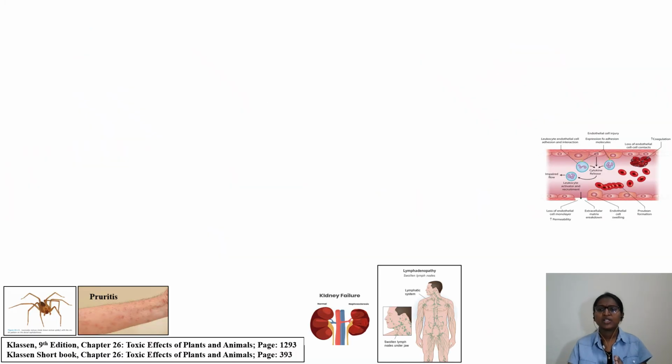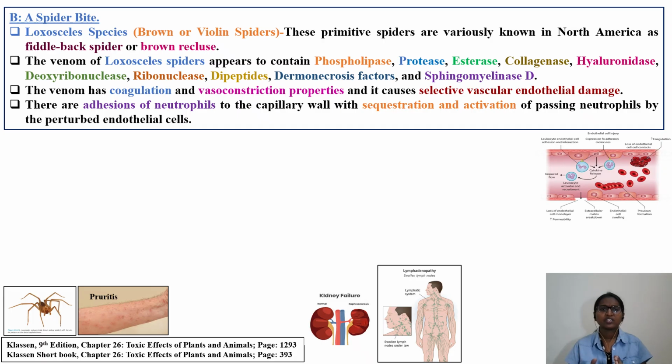Let's quickly go through the important things given about option B, spider bite, on page number 393. The Loxosceles spider is also known as the brown or violin spider because of its appearance. The primitive spiders are variously known in North America as fiddle-back spider or brown recluse spider.